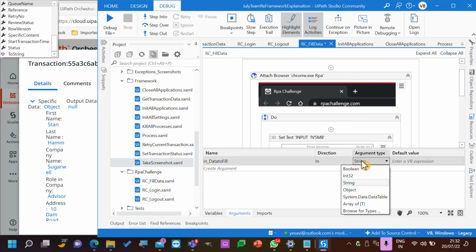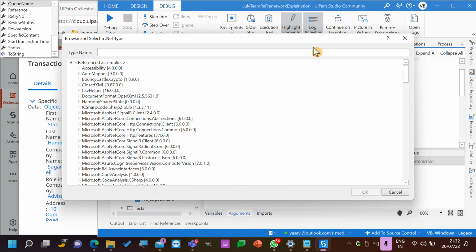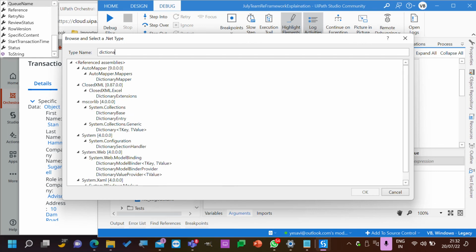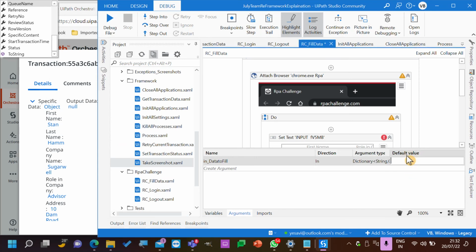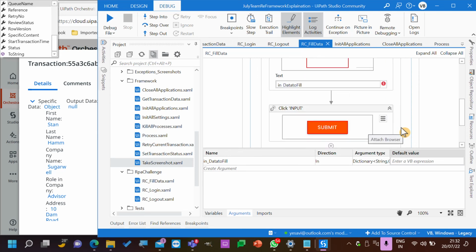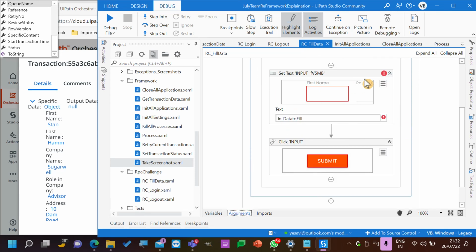So what is the type of the argument we should give? Dictionary. So whatever we are seeing, we are giving the same dictionary of key value pair. This is a string and this is an object. Okay, and we need to pass in. There is nothing to pass in, but let's observe and understand.